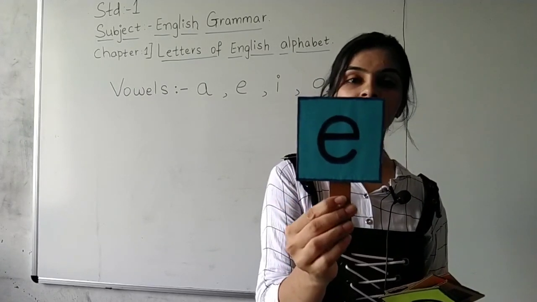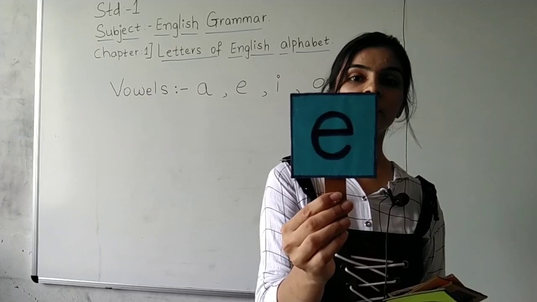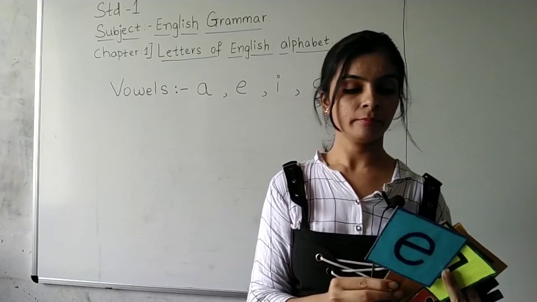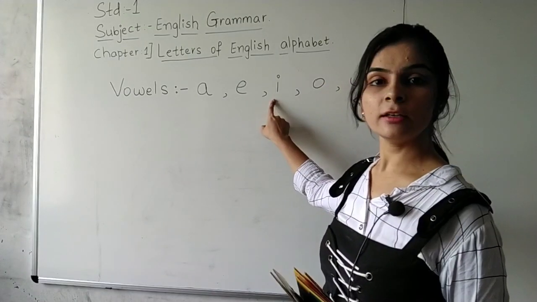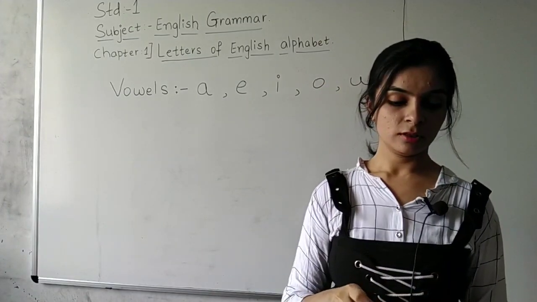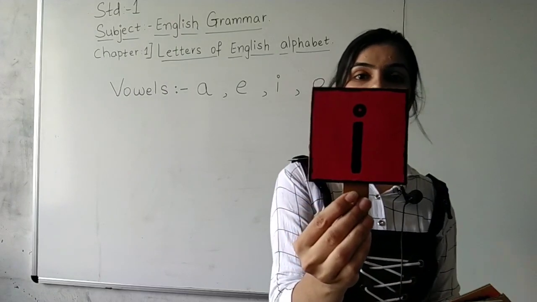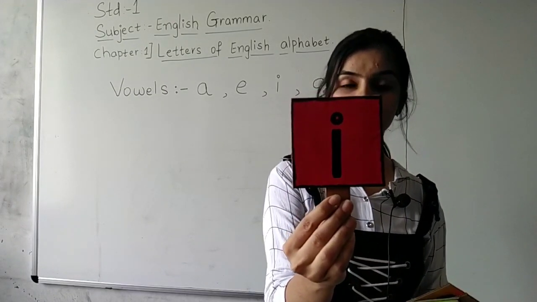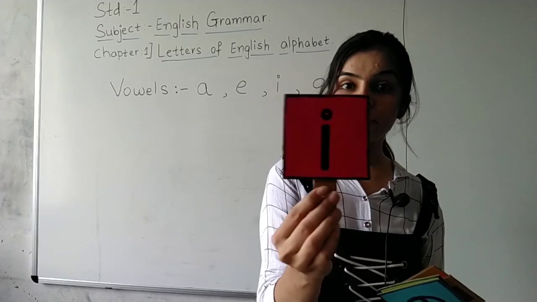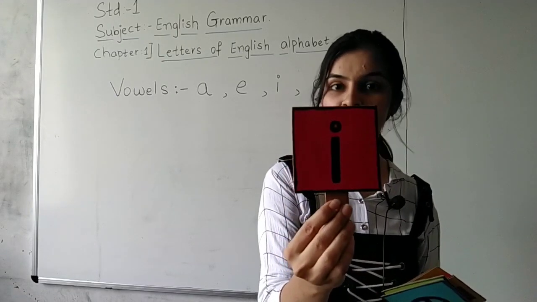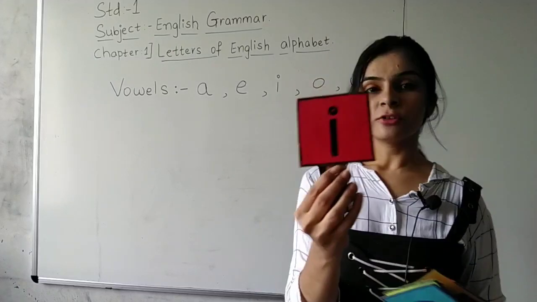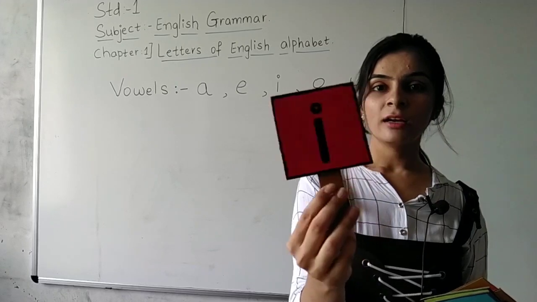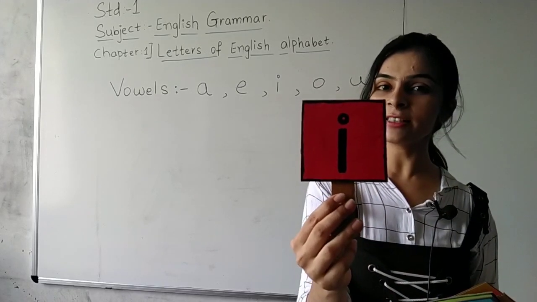A, E. Look at this students. You can have a look at this. Letter E. Then which letter? I. This is I. This looks like an ice cream to you. Ice cream, do you all like ice creams? Yes. So you have to remember these 5 ice creams. Okay? So this is I. Look at this. I for ice cream.